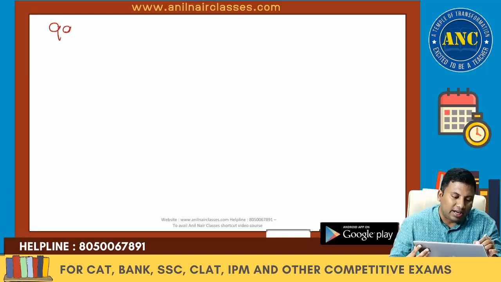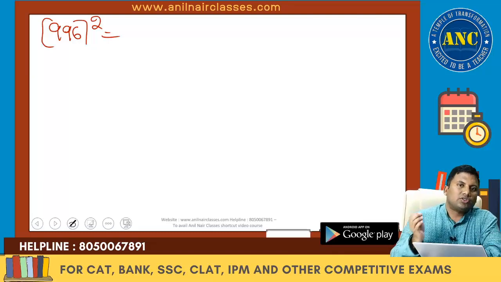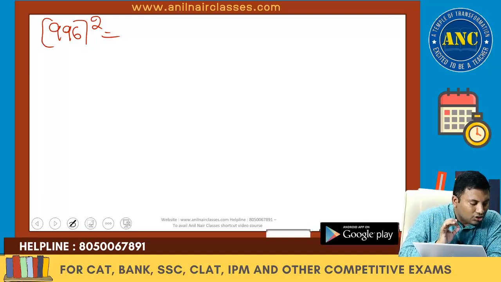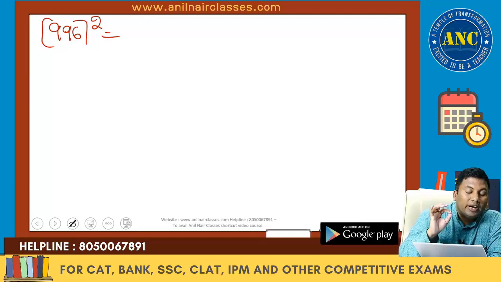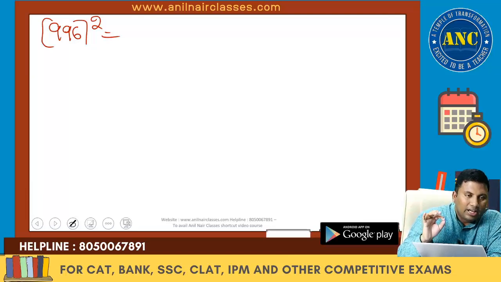Now if it is 996 square. This will be the last time I will be telling, especially to students, whether it is Ashok, Nagasai or Rushi, allow me to complete a concept, it will be clear, and next time I am not going to tell it. Right? I think Hyper must have done PhD on impatience. Allow me to complete the concept. At the end, when I ask you to ask doubts, you ask.